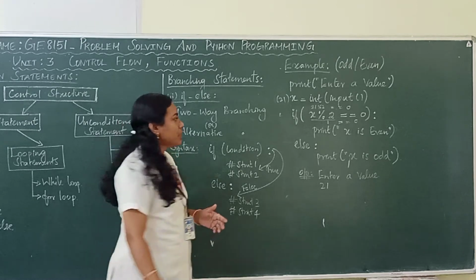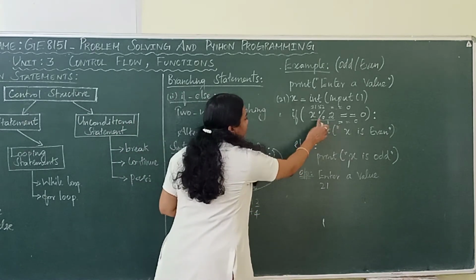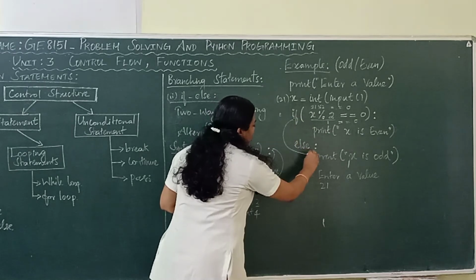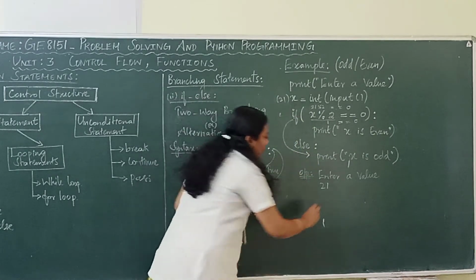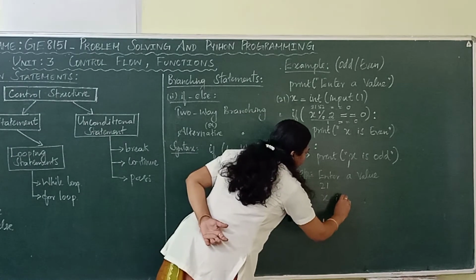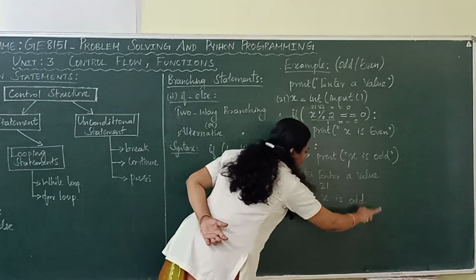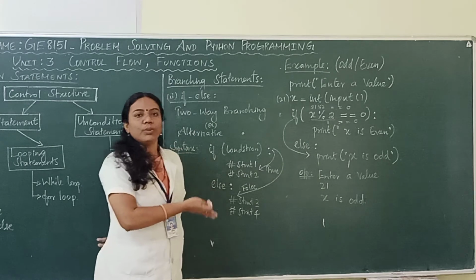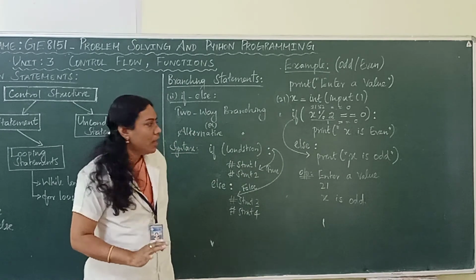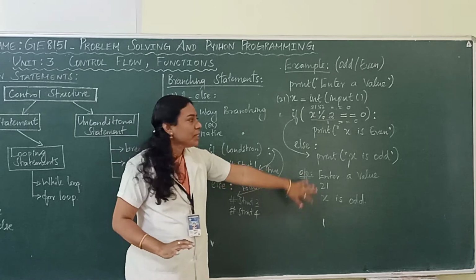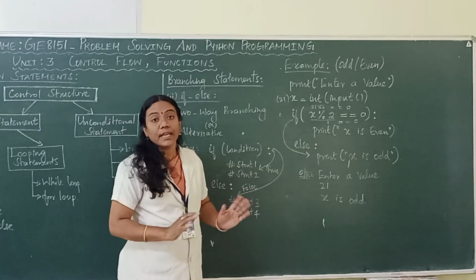If the given condition is false, what happens? Automatically the else portion will get executed. Accordingly you will get the output. What will be the output then? x is odd. Understood? The entered value 21 is an odd number. So this is an example to represent if else.